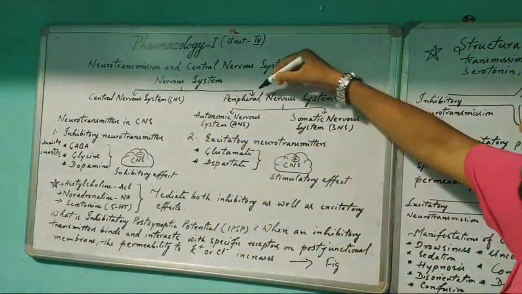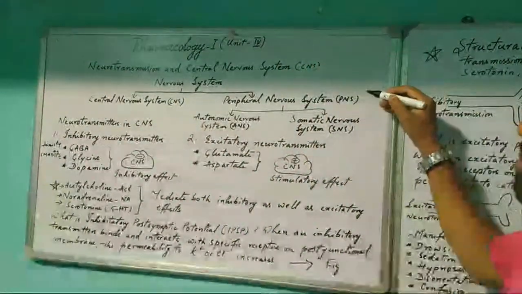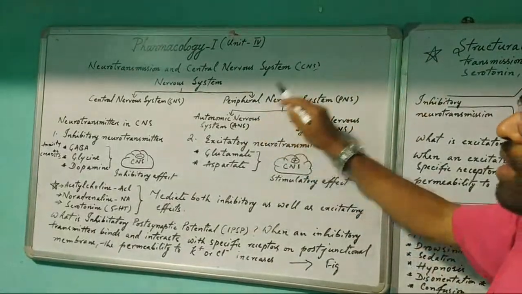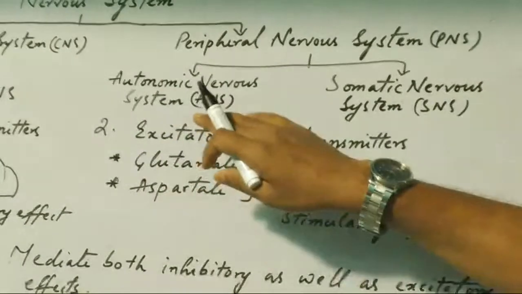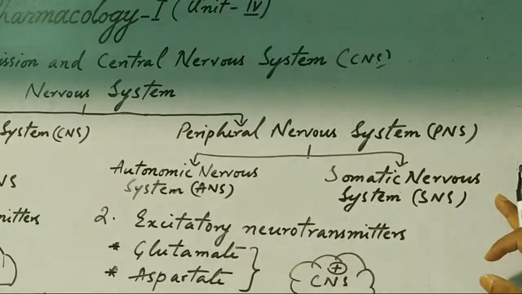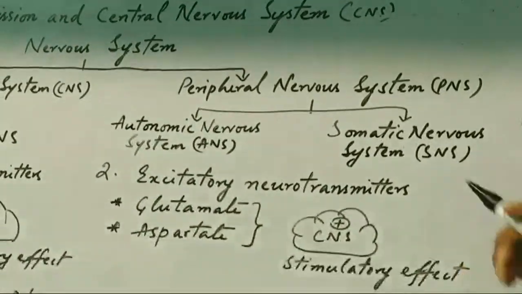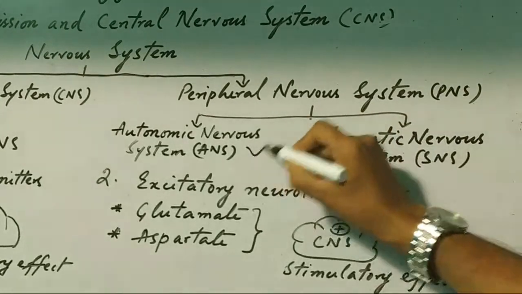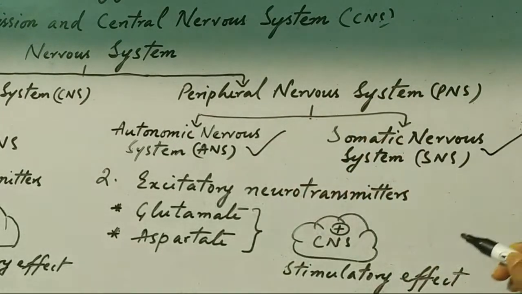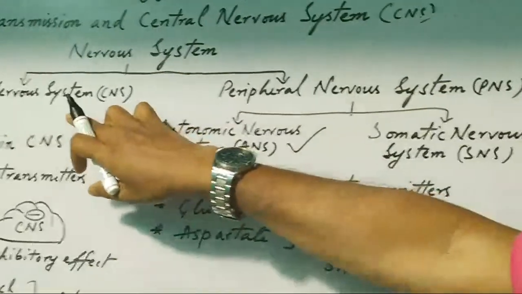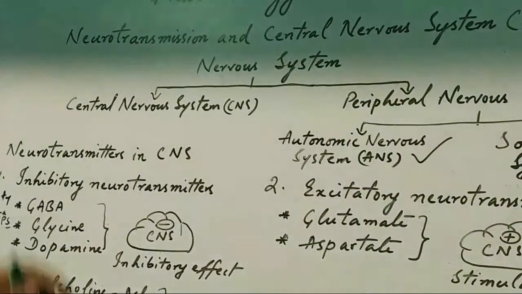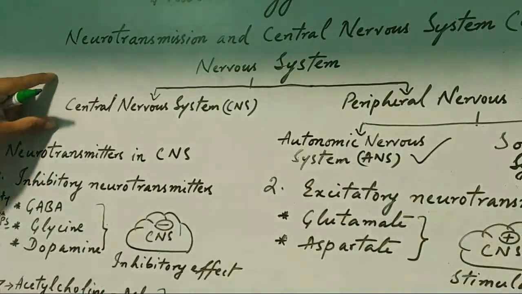So here the other is the peripheral nervous system, PNS. In PNS again there are two types, that is the autonomic nervous system, ANS, and the somatic nervous system, SNS. This one and this one I won't teach here. Okay. So now I am moving towards the central nervous system, the pharmacology of the central nervous system and its neurohumoral transmissions.